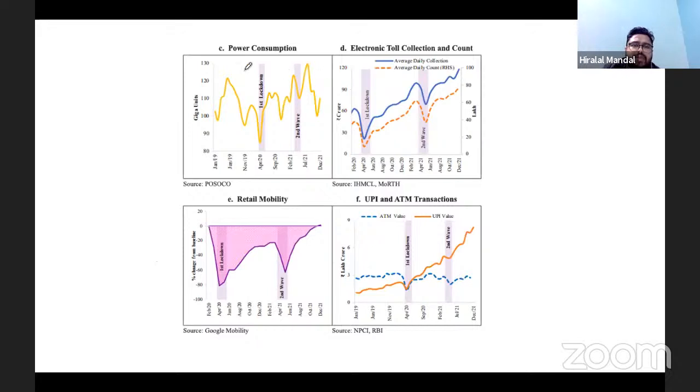Similarly, the other high frequency indicators, if you look at, of the Government of India: power consumption, more usage of power means more production. Electronic toll collection and counting, if that is also increasing, look, that is also going up because of more movement of trucks and other vehicles.